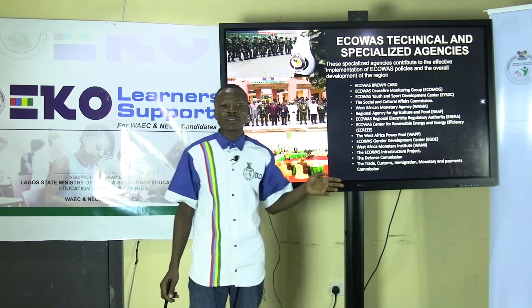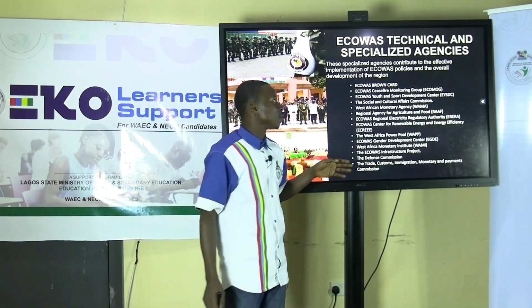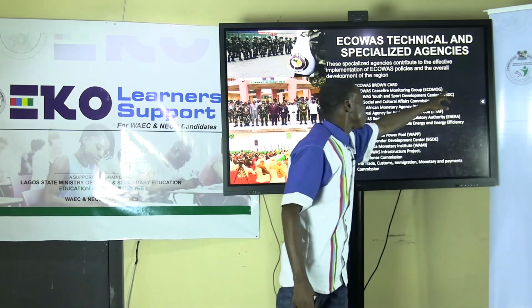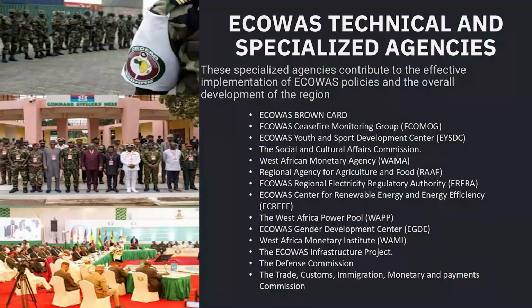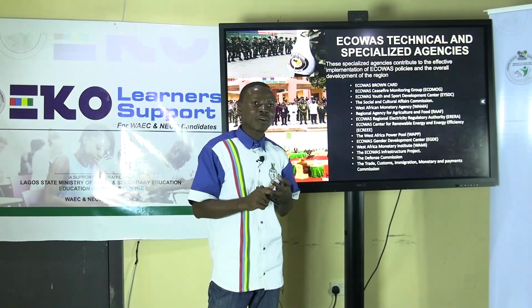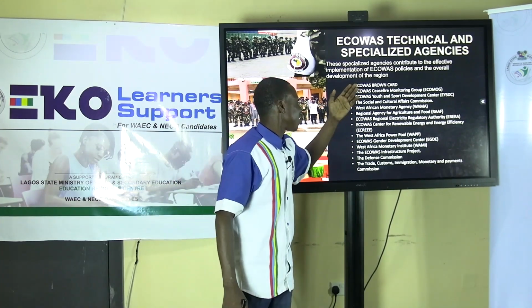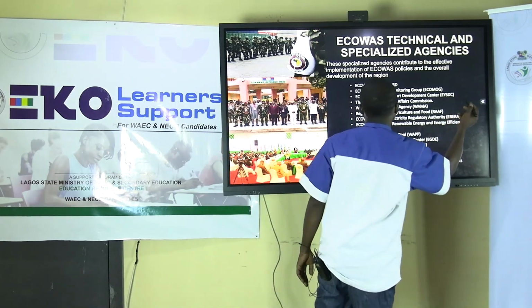Though ECOWAS does not have a standing military force of its own, member states contribute their forces, both military and paramilitary, to serve under ECOMOG. And part of their achievement, maintaining peace and security among member states, they've been deployed in the likes of Liberia and other West African states that were plunged into civil war and other internal political crises.